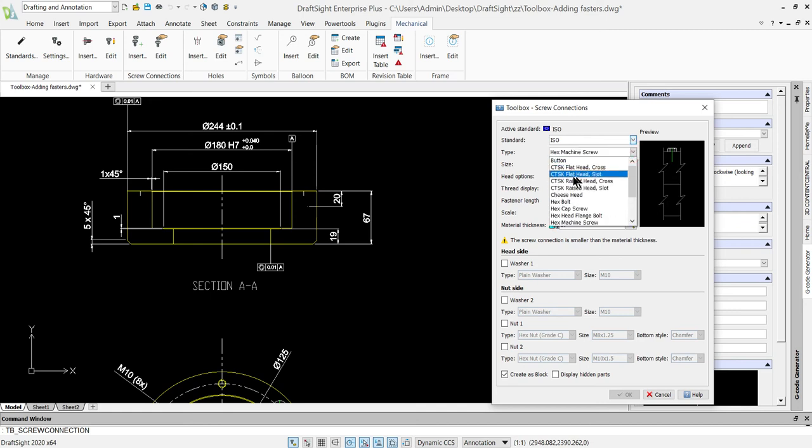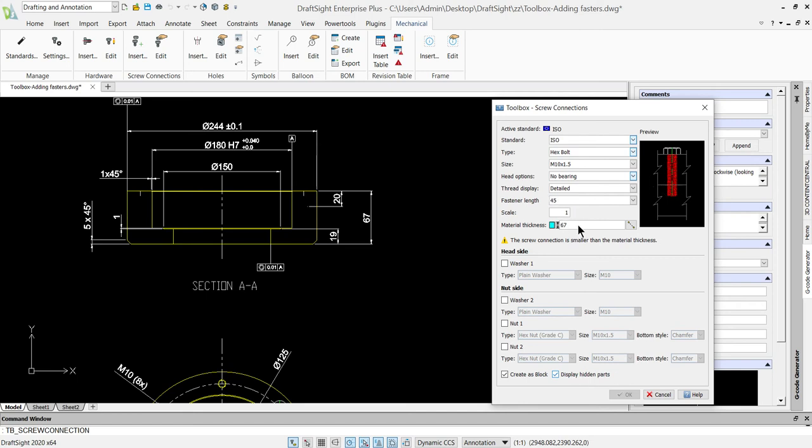For now, for me, CSK flathead screw is fine. Instead of that, I'll go with the hex bolt. So the diameter is M10 for me. I'll choose it, and I need the preview, head option, no bearing, let it be, and thread options. If you want with the detail, you can select it. If you want to display the hidden threads and all properly, you select this, display hidden parts.